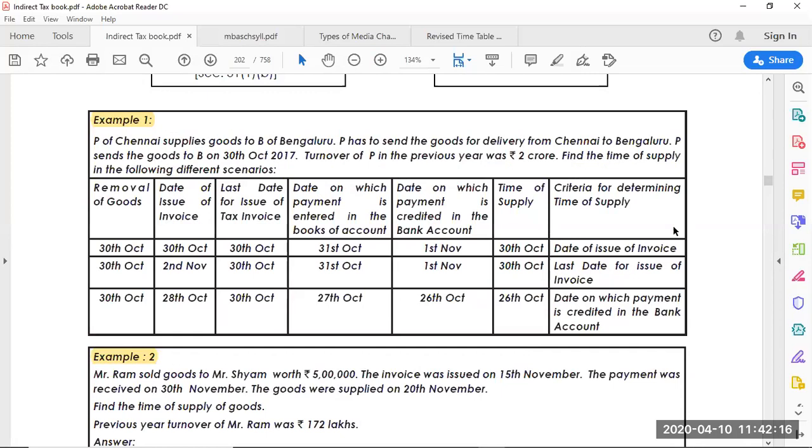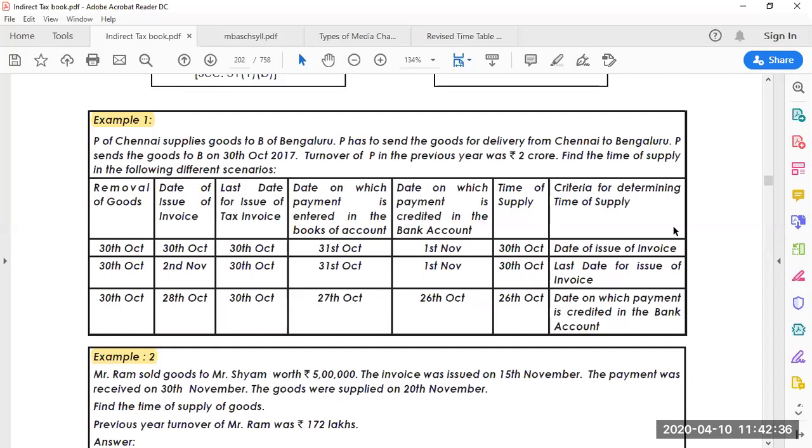But I have shared this book with you so that you can go back and refer anytime. My advice is always that please go through these examples. These are the problems, and this is sufficient. If you are able to understand this, read this and remember, you will be able to solve the problems. These are the solved problems. Let's look at the example.